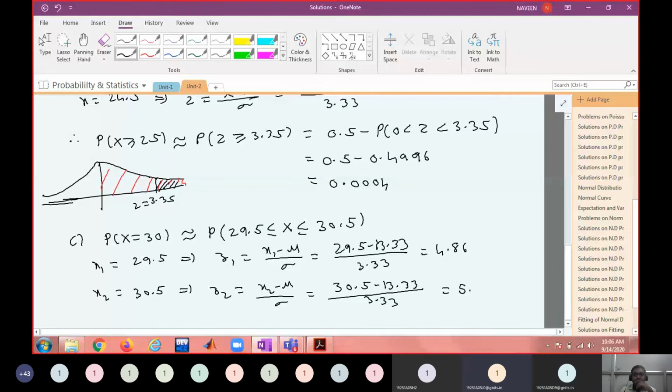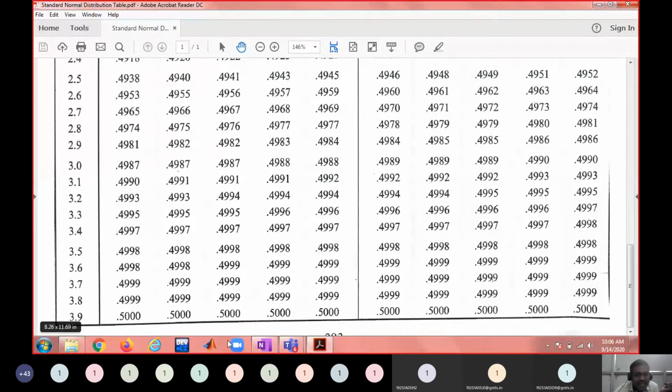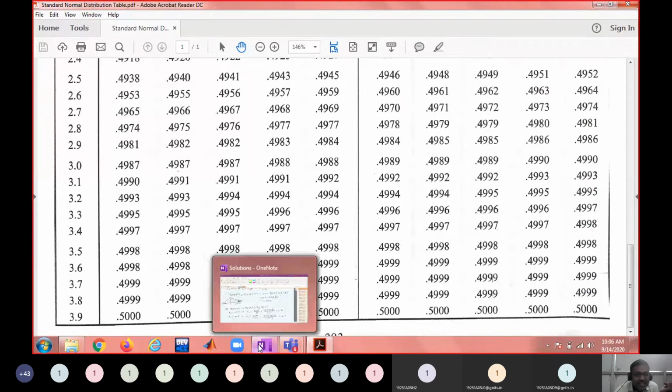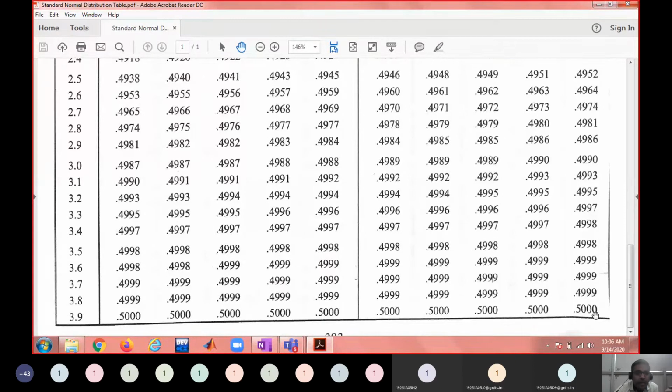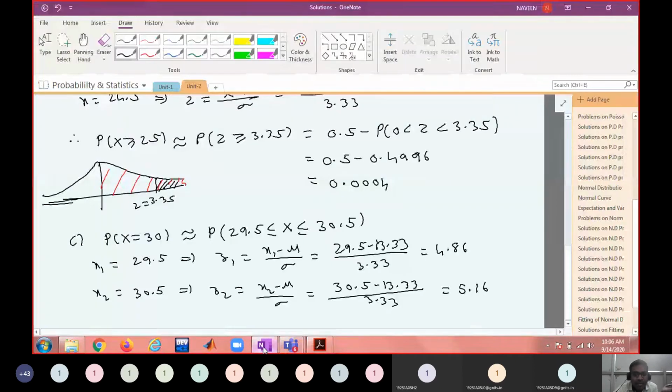5.16. Is this 5.16 given in our problem or not? The distribution table is there for 3.9 only. That means it is almost for 3.9, up to 4 decimals it is 0.5. Beyond 3.9 also it will be almost 0.5, right? And both are larger than 3.9.